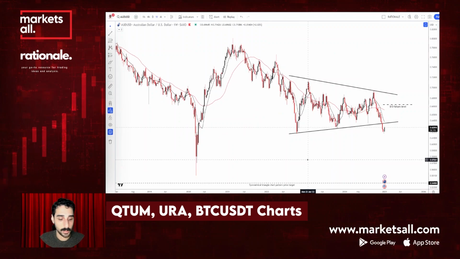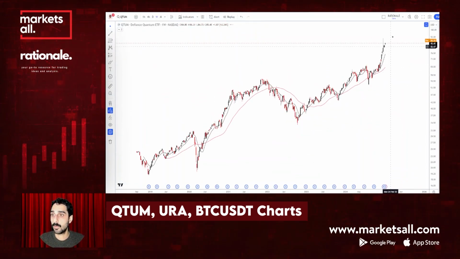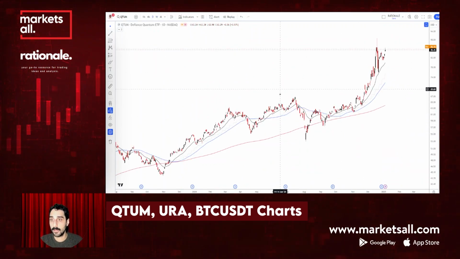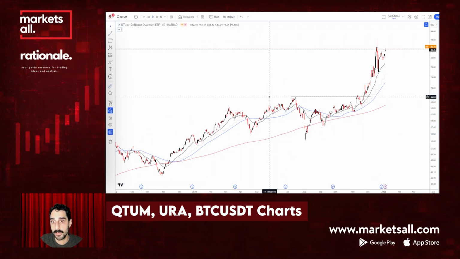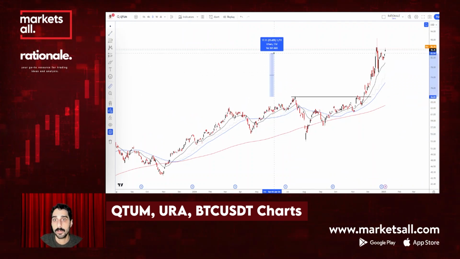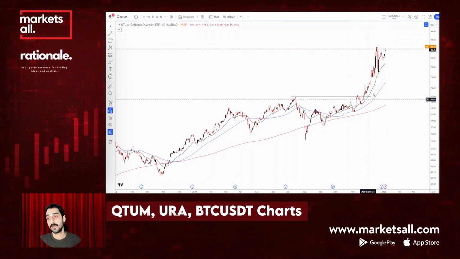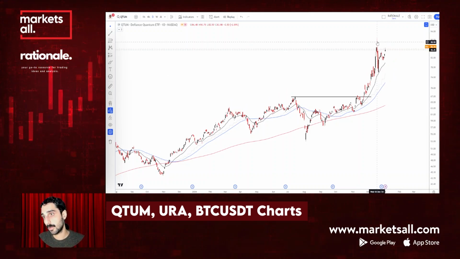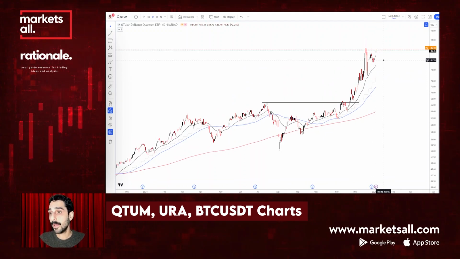So let's start with QTUM, the quantum ETF. As you can see, with that narrative we saw this movement in the weekly chart, still within the uptrend. You can call this the main cup with handle, and the potential price target of this chart pattern was 25. We're there right now. Around here there was a rejection at the short-term 21-day moving average, this black line.